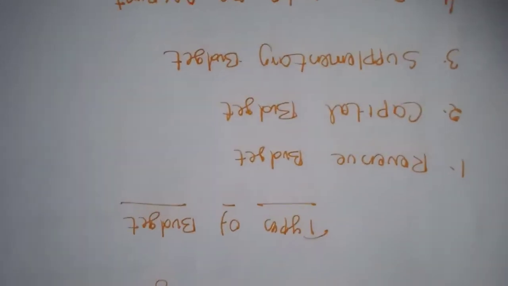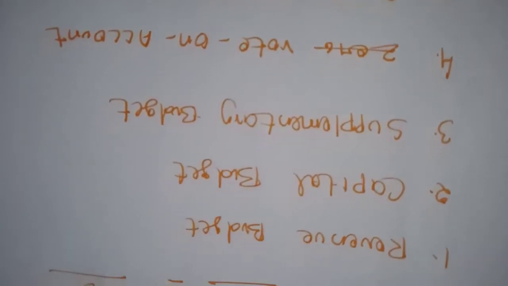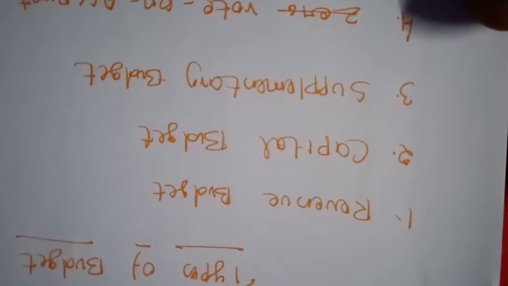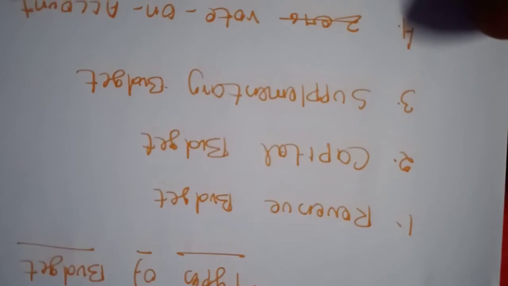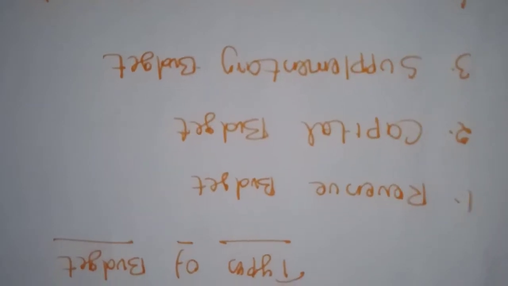Next, some other types of budget. What other types are there? On the basis of the expenditure and revenue accounts and other accounts, we can classify the budget as follows. First one is the revenue budget. It consists of revenue receipts and revenue expenditures. Moreover, the revenue receipts can be categorized into tax revenue and non-tax revenue. Whichever way the government earns revenue is considered as a revenue budget.